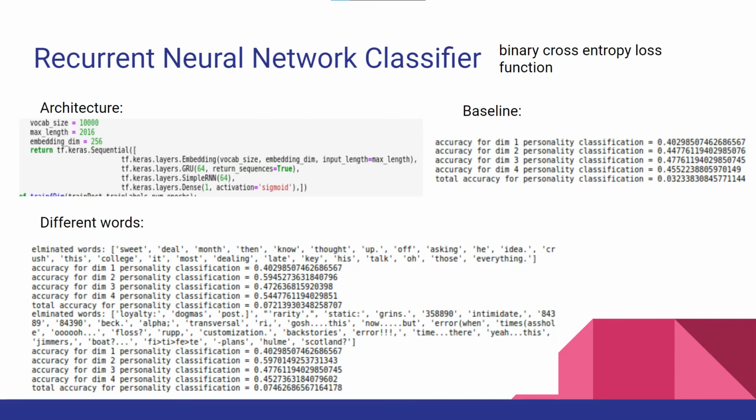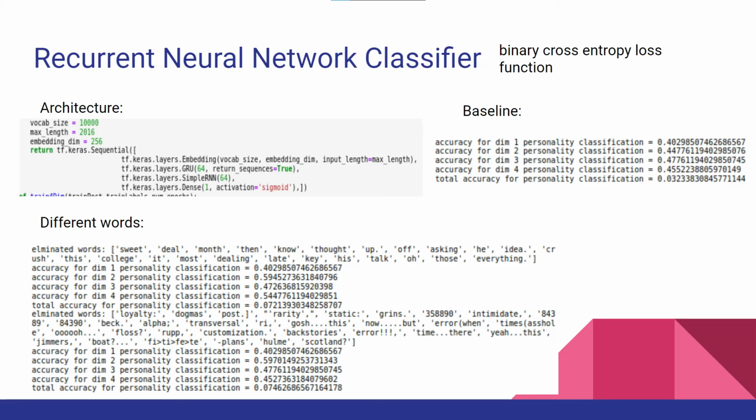The recurrent neural network did not perform well. It had a 3% accuracy for predicting an exact personality. We removed some common words that appeared in each personality and measured the performance. We also removed the 2 unique words from each personality in each axis. Both these actions resulted in an increase in accuracy for one of the axes, and they both doubled the accuracy of predicting an exact personality. From these results, we can conclude that removing some common words can increase the accuracy and that removing words that are unique to a personality does not always decrease the accuracy.